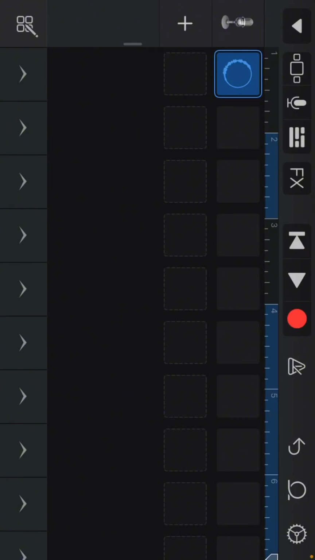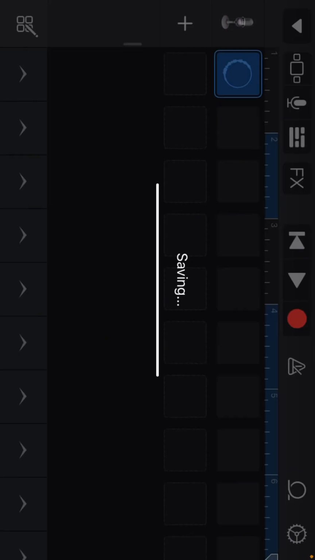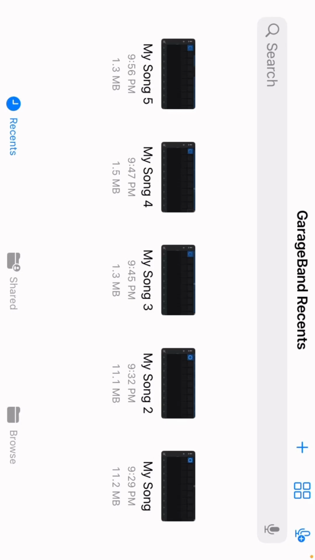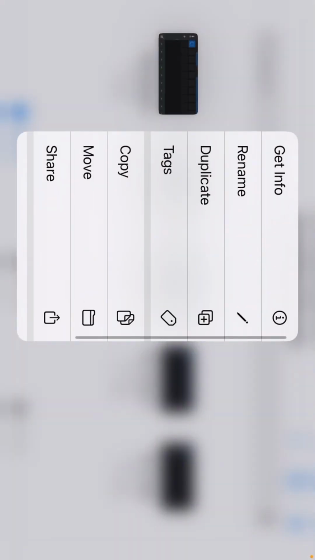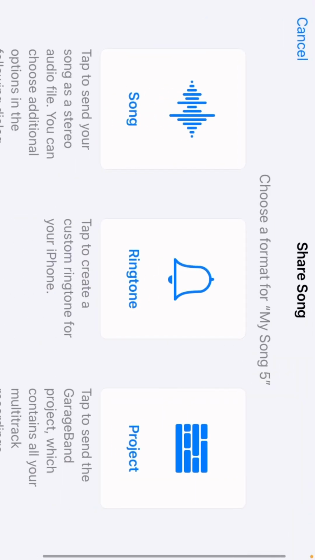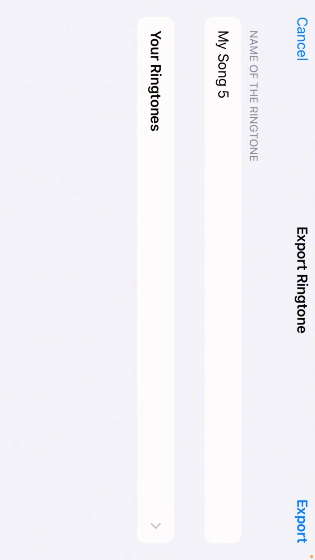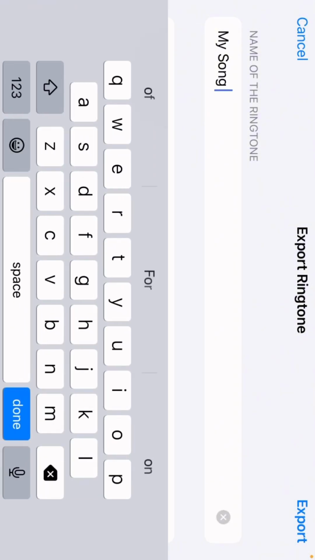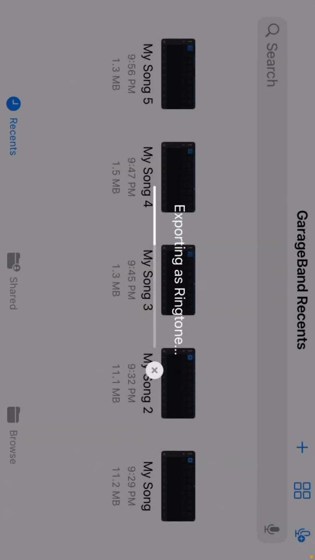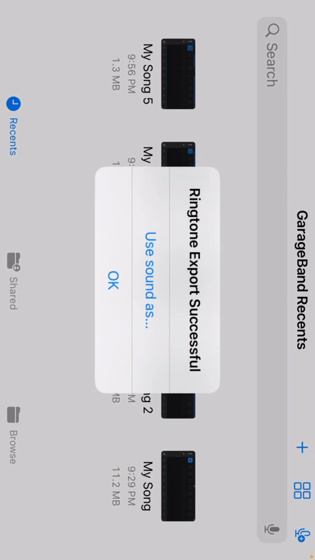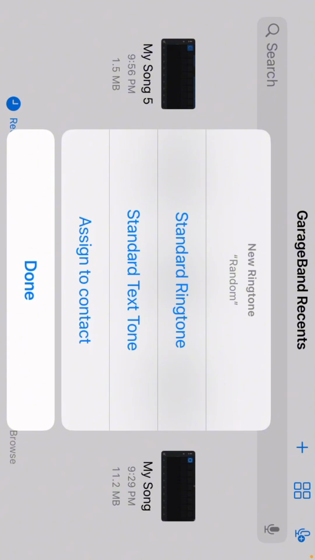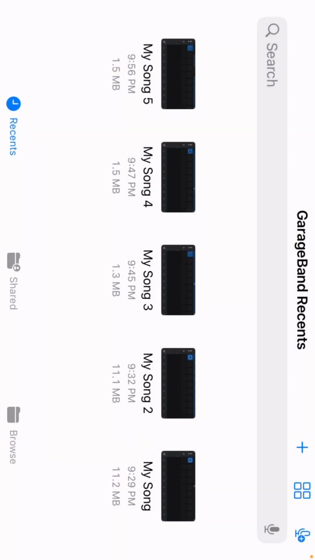Then what you're gonna do is press down the arrow, press my songs, hold down on it, press share, ringtone. You can name it. I'm just gonna name it random. Press export. Use sound as standard ringtone.